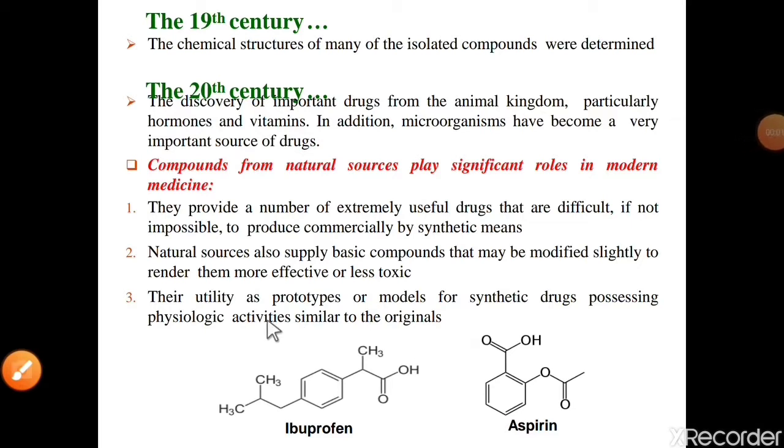And number third, their utility as prototypes or models for synthetic drugs possessing physiologic activities similar to the original molecules. See, these are the two structures, ibuprofen molecule and aspirin. Based on the structure and biological activities of natural products, these two molecules were discovered in the 20th century. These are the representative examples: ibuprofen is number first and aspirin is number second. These are the simple history of natural product chemistry.